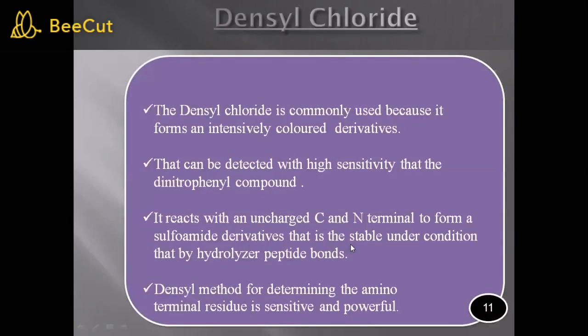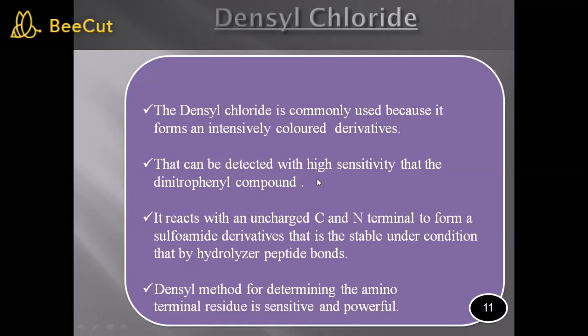Apart from Sanger's reagent, we can also use dansyl chloride. Again, this dansyl chloride is used because it forms an intensely colored derivative. As the colored derivative is formed, we can determine that particular amino acid by using a chromatographic technique.